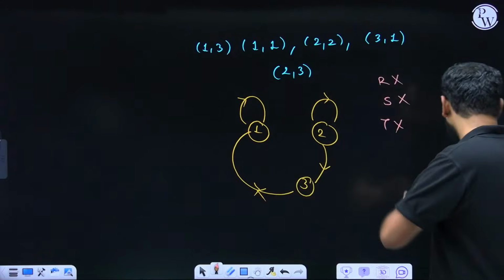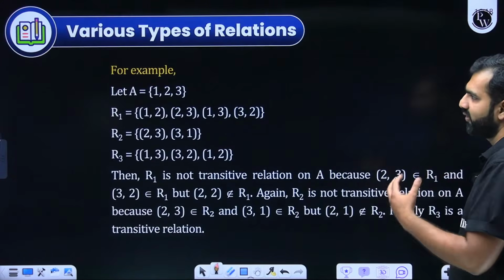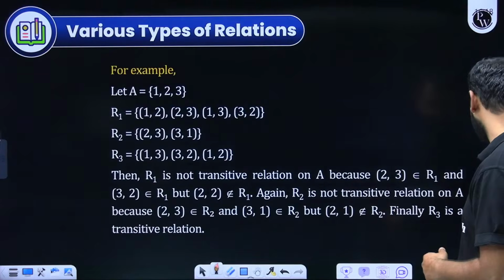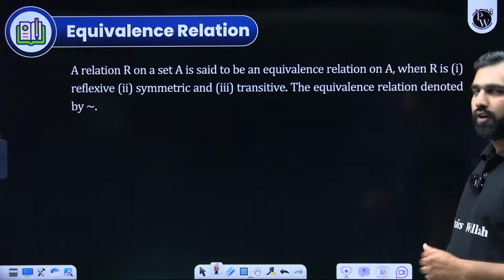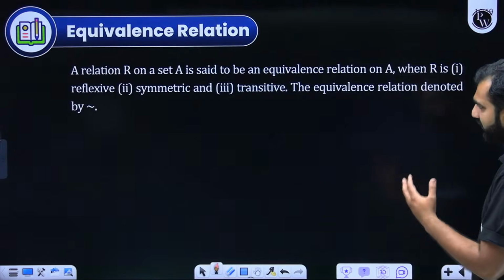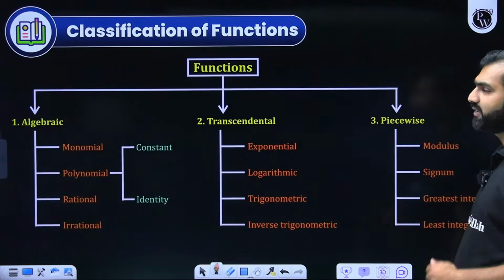Everybody got this? So I hope you have understood this approach to check whether a relation is symmetric, reflexive and transitive or not through this method. Now, if it is symmetric, transitive and reflexive, then we say that the relation is an equivalence relation.